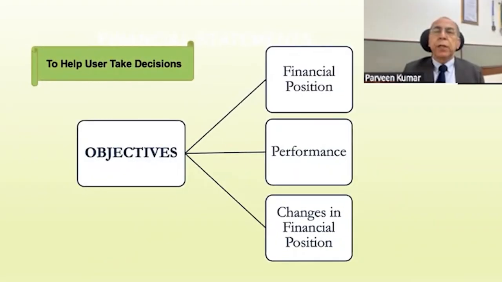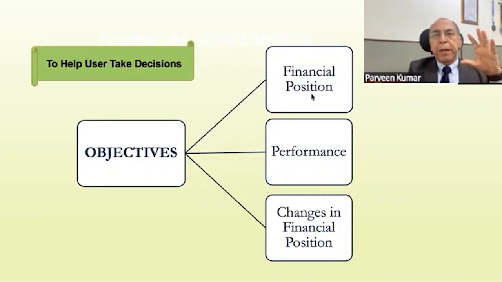Okay, why are these financial statements prepared? Let's look at the framework of accounting and the accounting standards. Why are these statements prepared? There are three main objectives. One is to know the financial position of the company, entity or organization. Second is the performance of the company, and the third is the change in financial position.